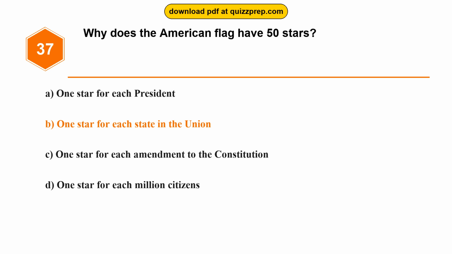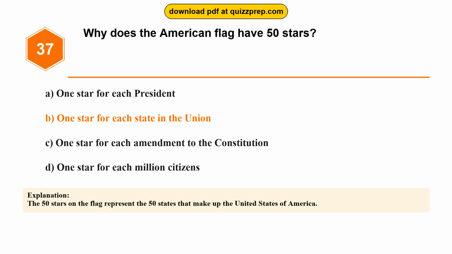1 star for each state in the Union. The 50 stars on the flag represent the 50 states that make up the United States of America.